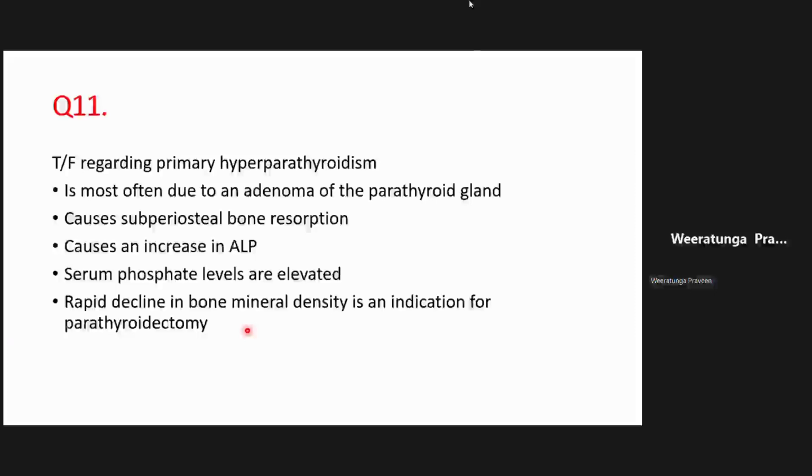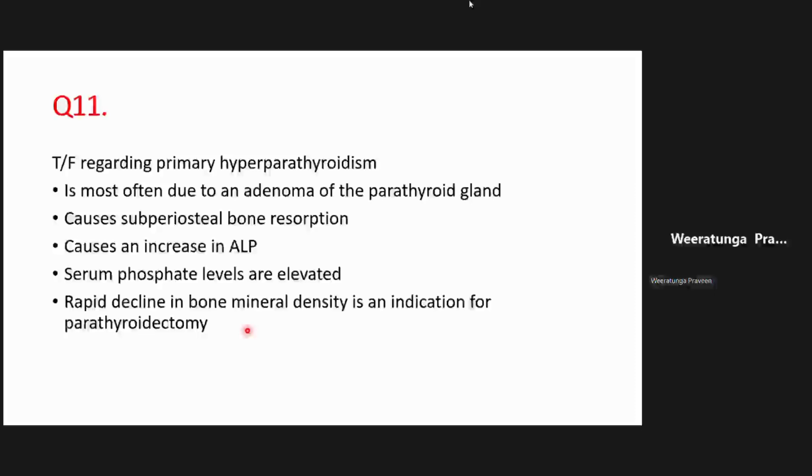Another cause of hypercalcemia is malignancy. In malignancy, remember, both calcium and phosphate will be high. If it's primary hyperparathyroidism-related hypercalcemia, they go in opposite directions. Calcium will go up and phosphate will go down.